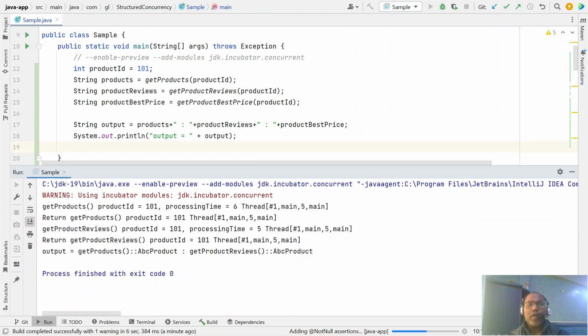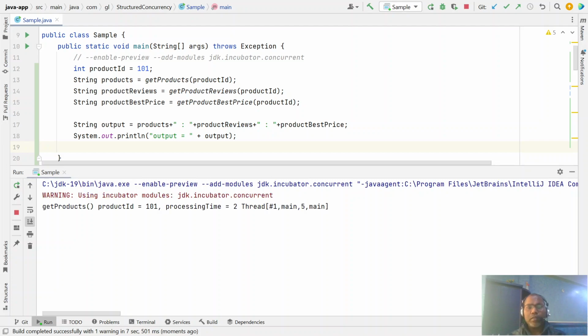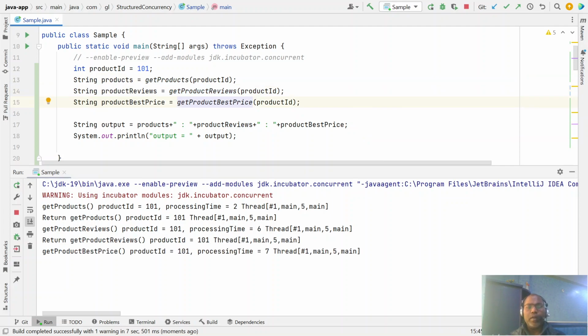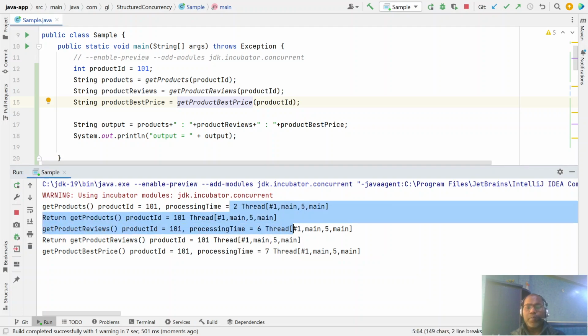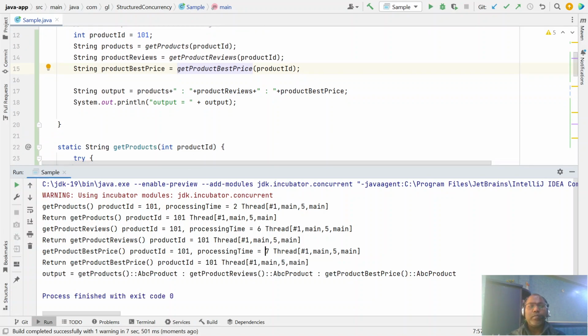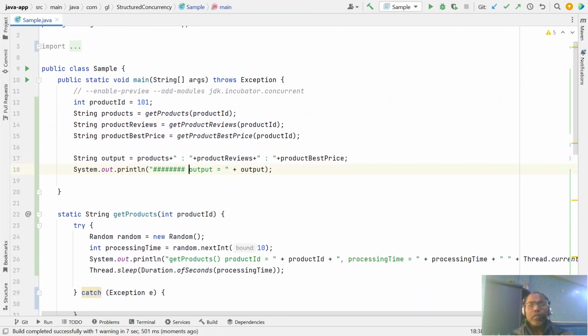So here our code is structured as simple sequential code. First we are getting the product, then product review, then best prices, and in this way some API takes some time, 6 seconds, some 5 seconds, and returns the output. Finally we are getting our output, the final output. Okay, so here the code is sequential.